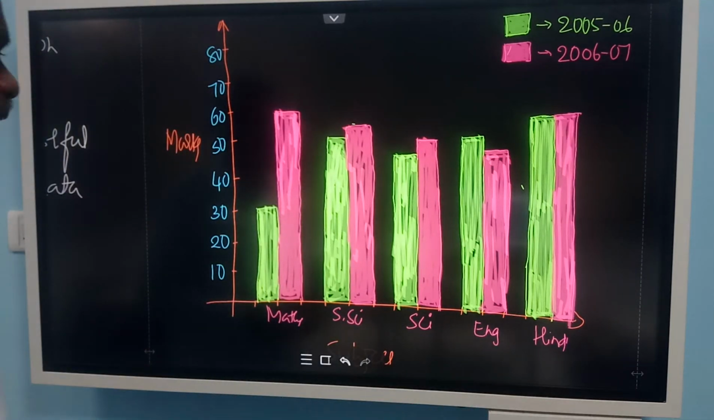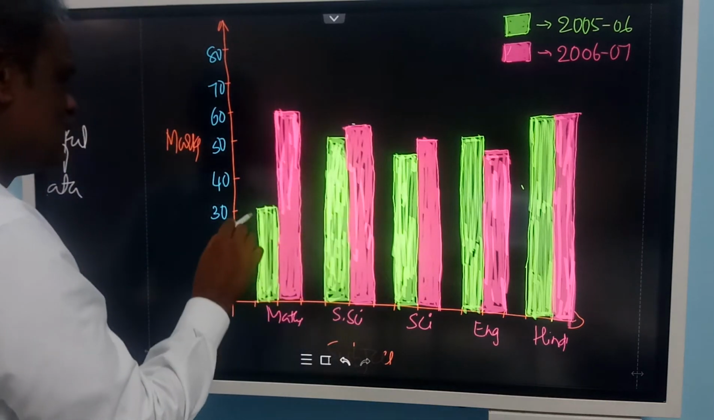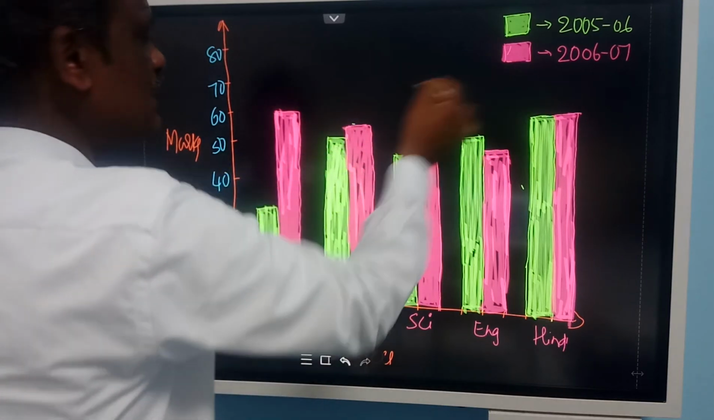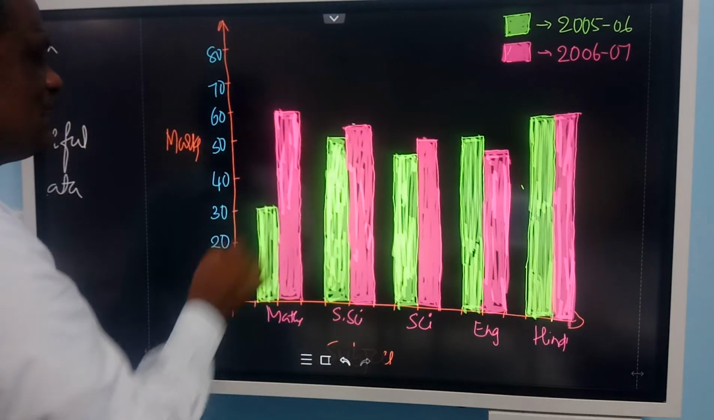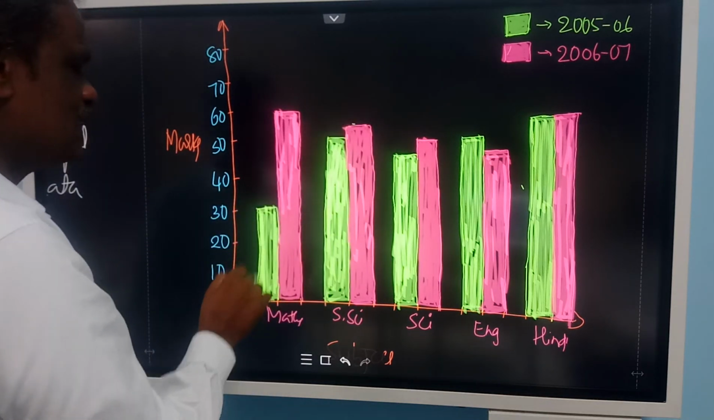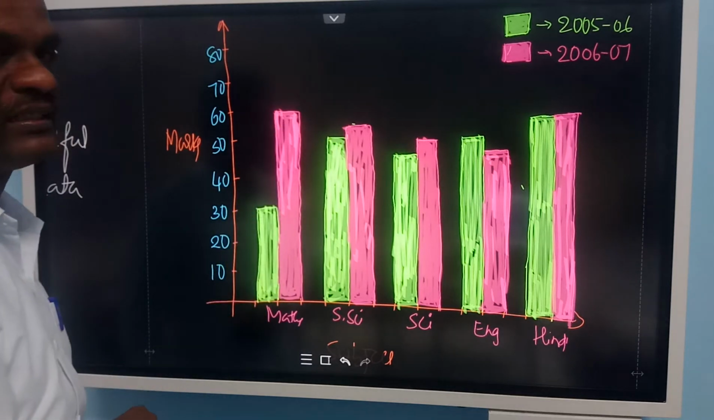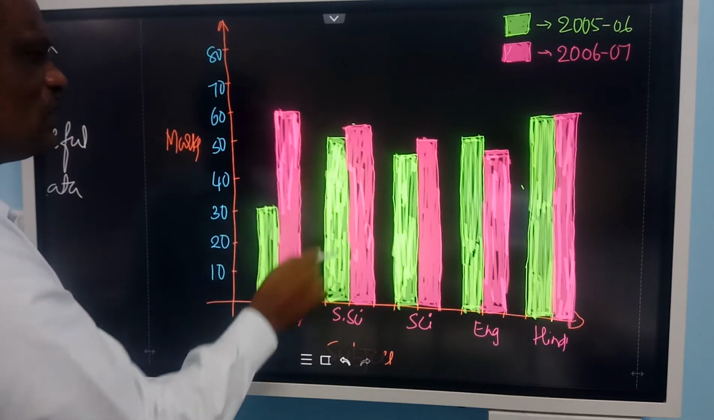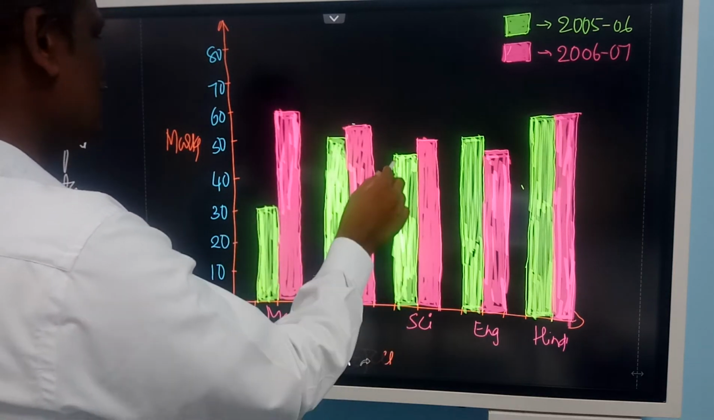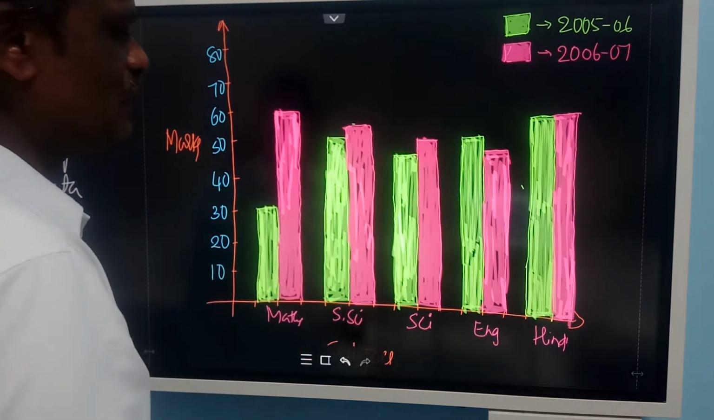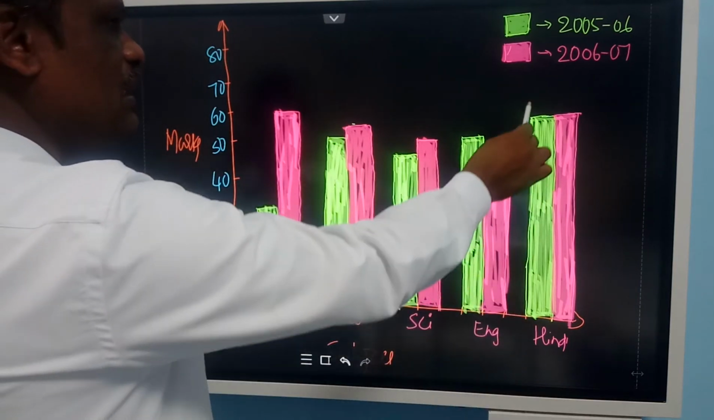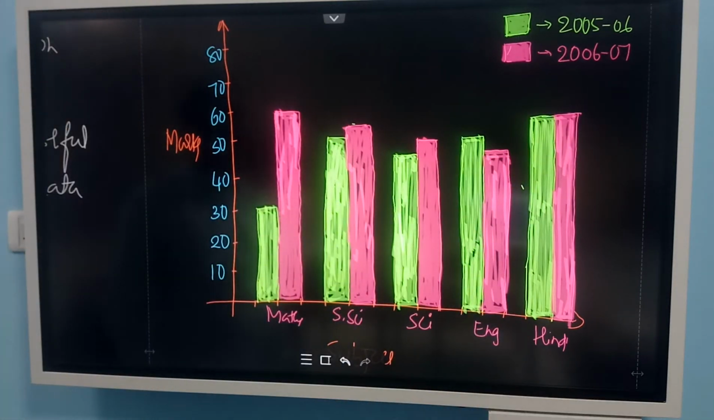So look at this. Mathematics in the year 2005-6, only 30 marks. In the year 2006-7, red color, it is 60. So there is an increase in the marks. In the year 5-6 it was less, in 6-7 increase. Here these are the marks of social science. It was 50, then it became 55. In science, it was 45, then it became 50. And English, it was 50, then it became 45. And Hindi, it is the same in both the years.